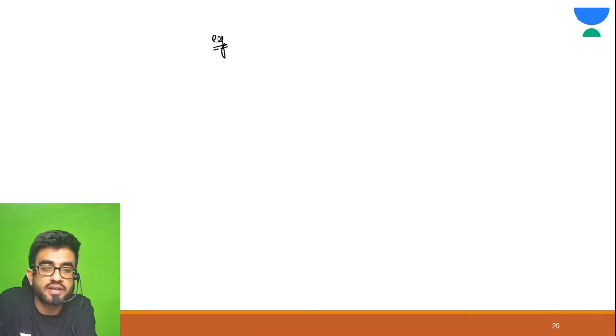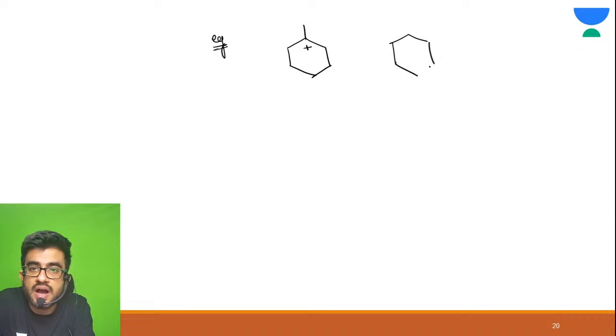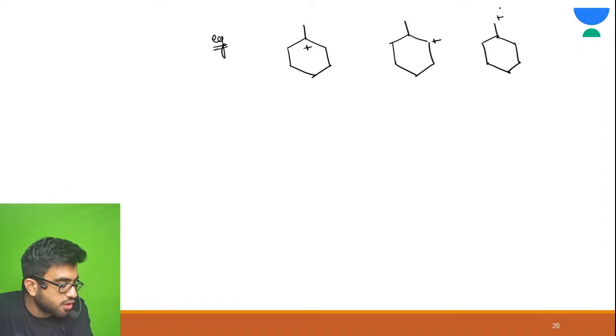Again, you need to find the stability order. All of these are carbocations. To find the stability order, first check whether there is resonance or not, then see whether there is hyperconjugation or inductive. Just move in this direction. You will be very clear with it.